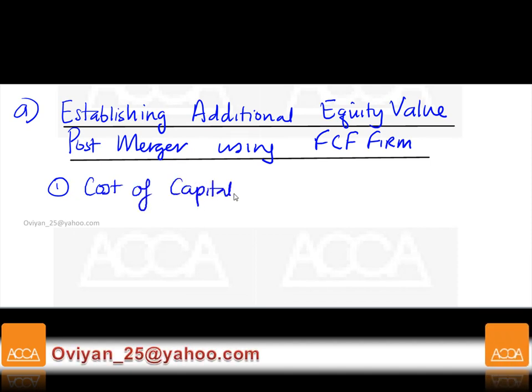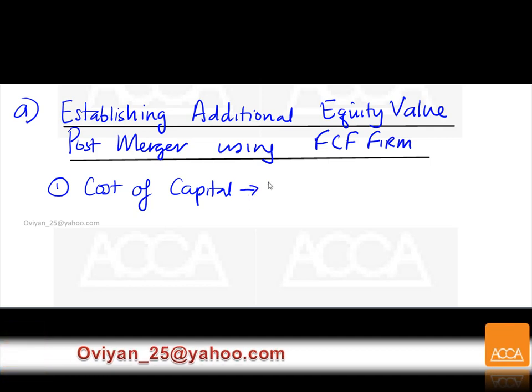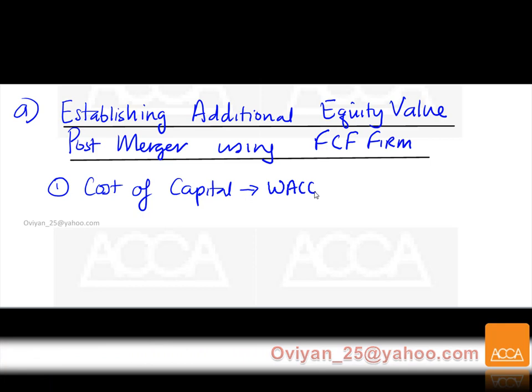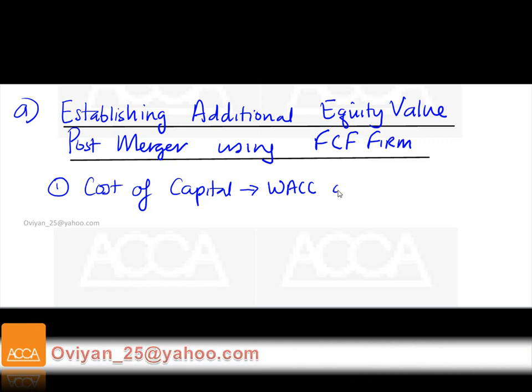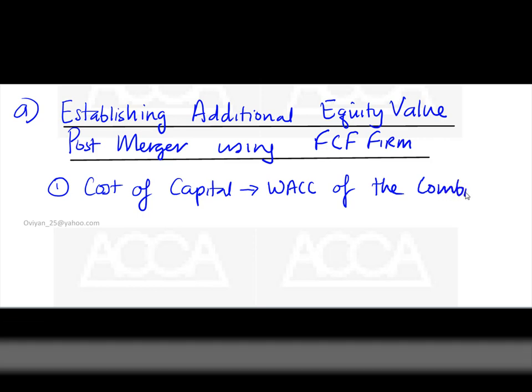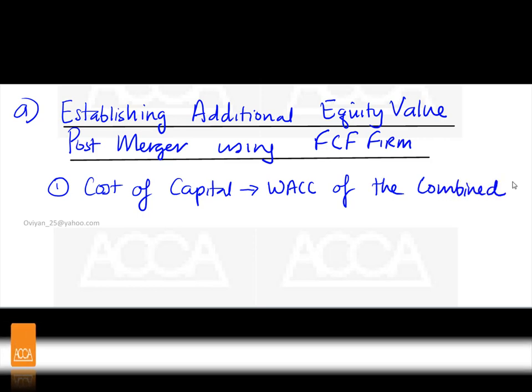You have to remember, for free cash flows to the firm, we need a weighted average cost of capital. For free cash flows to equity, we need a cost of equity. But in this case, it's simply the weighted average cost of capital of the combined company.